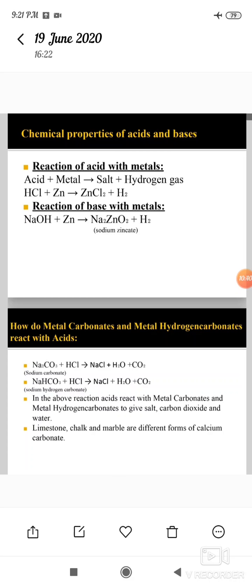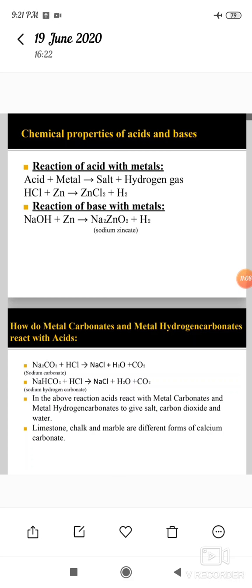Zinc chloride is one of the salts. And then the reaction of bases with metals: when sodium hydroxide reacts with zinc, it gives sodium zincate and hydrogen gas is liberated.